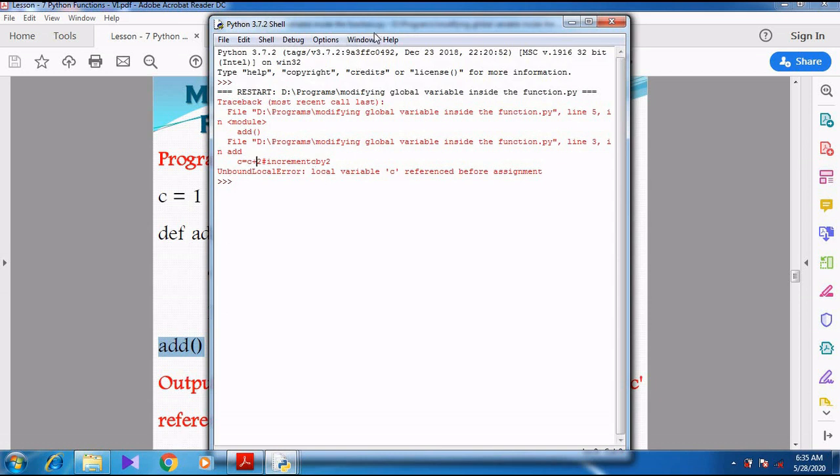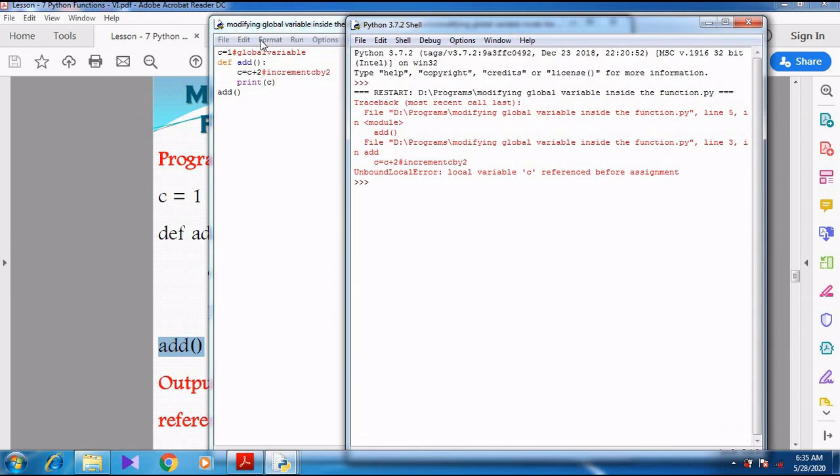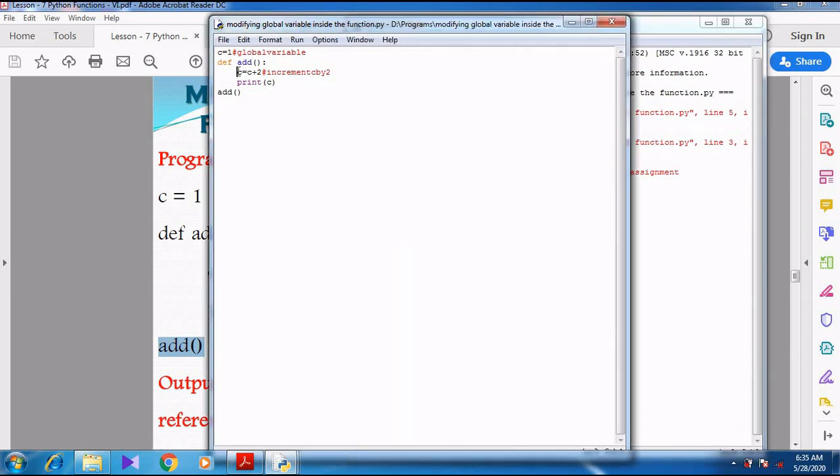Can you understand, students? But if I give some other variable, instead of incrementing the global variable, if I increase a local variable, the local variable will change, because I am declaring it inside the function and changing it inside the function. But c equal to 1 is a global variable.